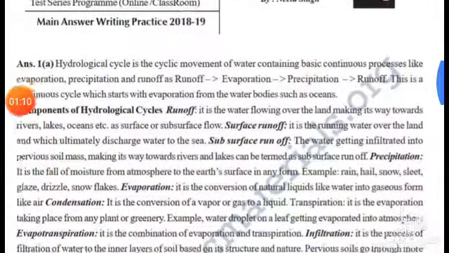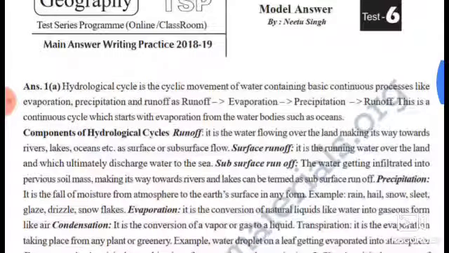The hydrological cycle is the cyclic movement of water containing basic continuous processes like evaporation, precipitation, and runoff. This is a continuous cycle which starts with evaporation from water bodies such as oceans. Components of the hydrological cycle.